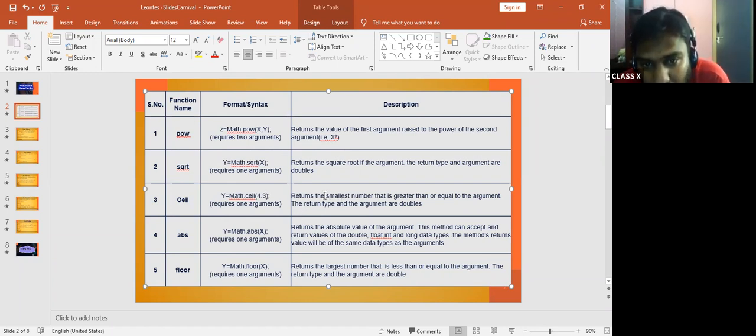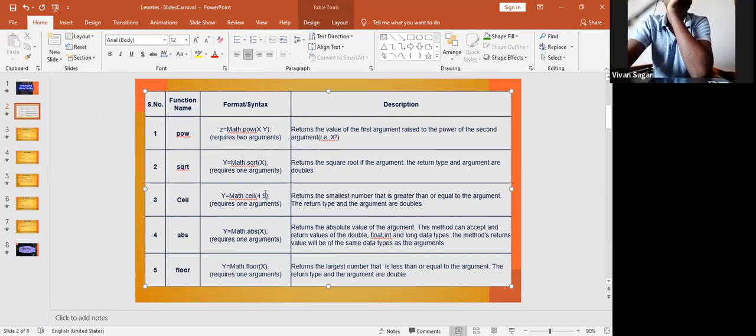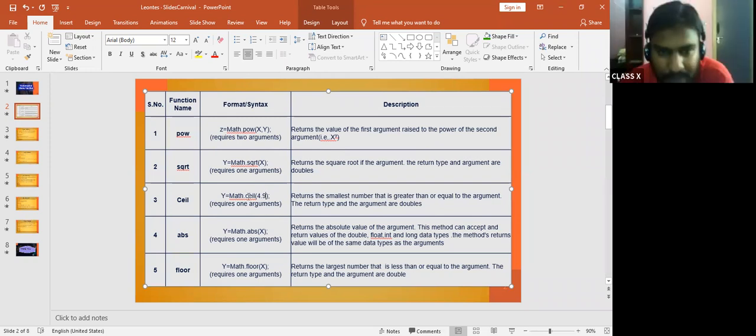Returns the smallest number that is greater than or equal to the argument. Keep it in mind, ceil will return the smallest whole number that is not less than the argument, so 4.3 gives 5.0. In case you write 4.9, what will be the value? Five. 5.0. Yeah, 5.0.